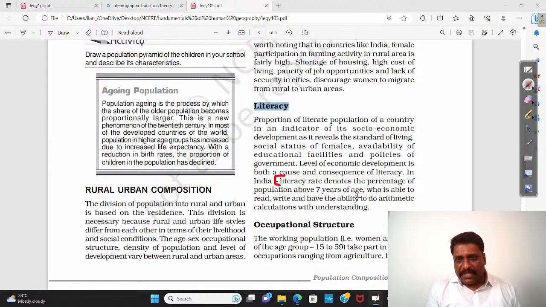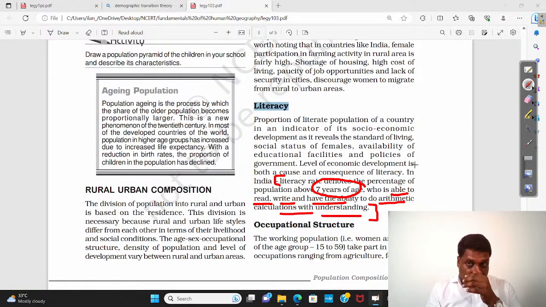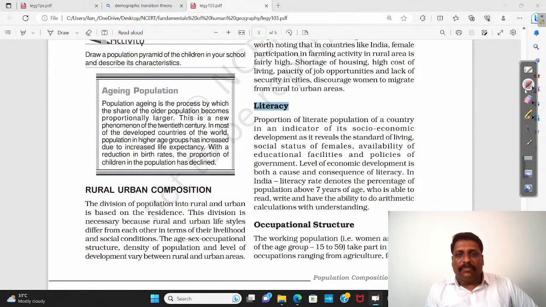This is the Indian definition. Literate denotes the percentage of population above 7 years who is able to read, write, and have an ability to do arithmetic calculation with understanding. In our Indian classification, if you ask me, this arithmetic calculation is not there. What is our definition of literacy?